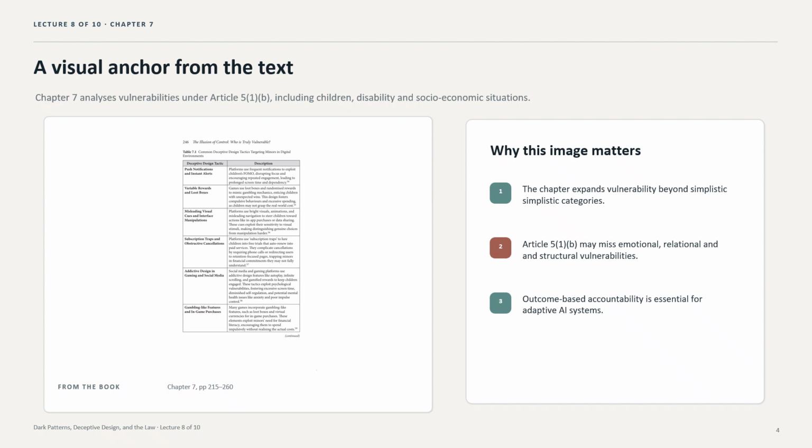The chapter pays particular attention to children. Children can face manipulative game mechanics, in-app purchases, reward loops, social pressure, and content ranking that intensify insecurity. The issue is not simply that children lack information. Their developmental stage can make them more susceptible to scarcity, status pressure, variable rewards, and blurred boundaries between play and spending. Regulation must therefore examine how systems design around immaturity, dependence, and identity formation.